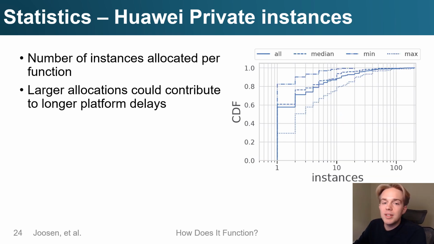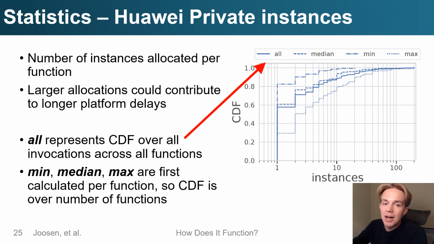Here we plot the number of instances allocated per function. Some of the larger allocations here could contribute to longer platform delays. We confirm this later in the correlation section in our paper. We see that about 60% of functions only have one instance allocated. However, there are also larger deployments of over 100 instances, and we believe that these large deployments may be part of the reason for the long tail of platform delays.